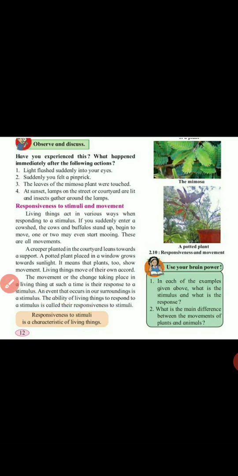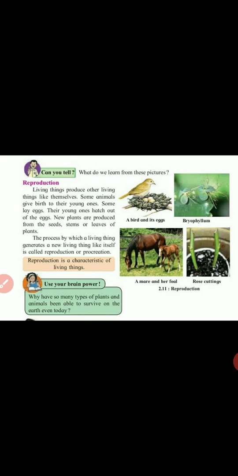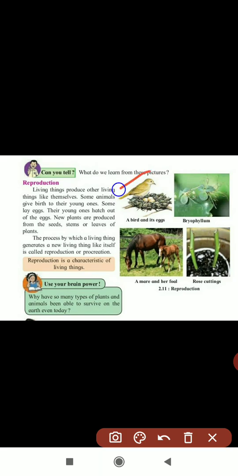Yes. So the next part is reproduction. The next characteristic is reproduction. See, what do we learn from this picture? Here some pictures have been shown. Here a bird and its eggs. Here bryophyllum is there. Here a rose cutting is there. Here a mare and her foal, meaning a horse.